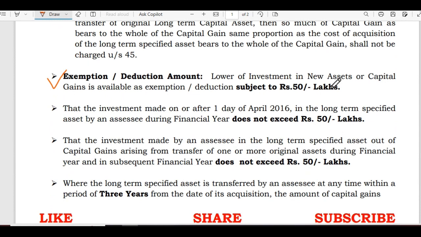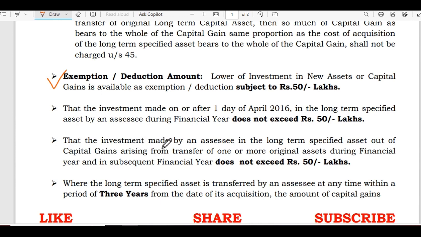Lower of investment in new asset or capital gains is available as exemption or deduction, subject to Rs.50 lakhs: that the investment made on or after first day of April 2016 in the long-term specified asset by an assessee during the financial year does not exceed Rs.50 lakhs.